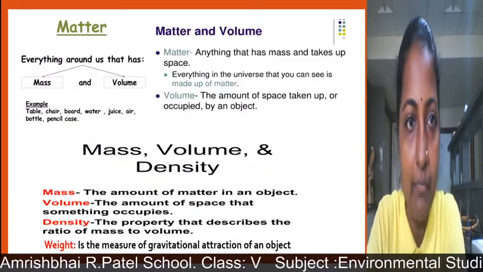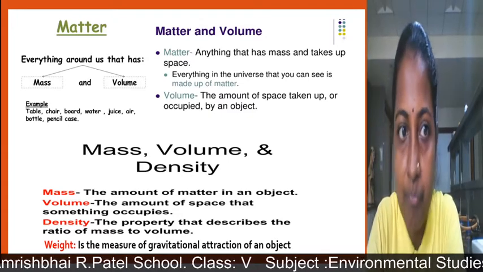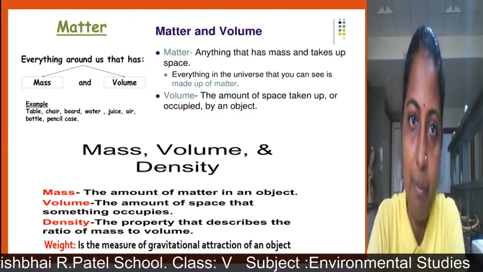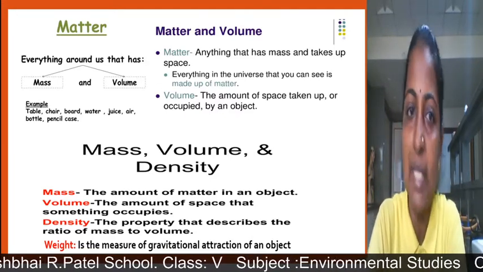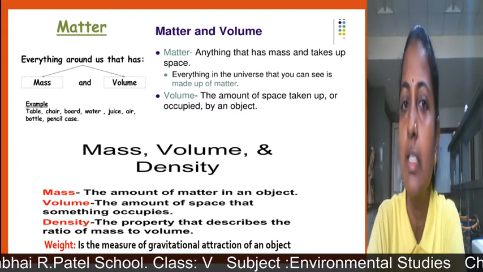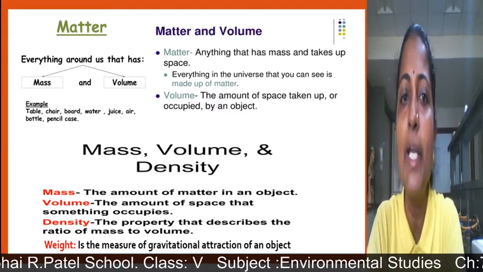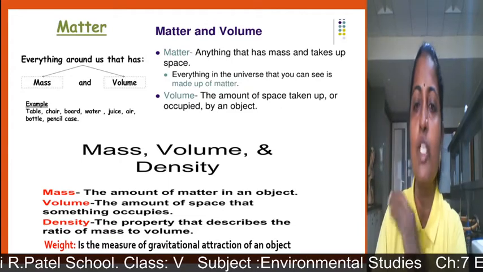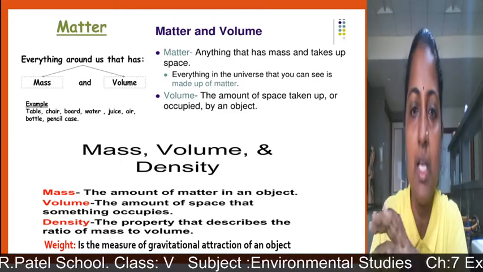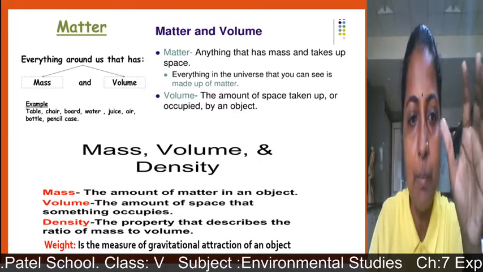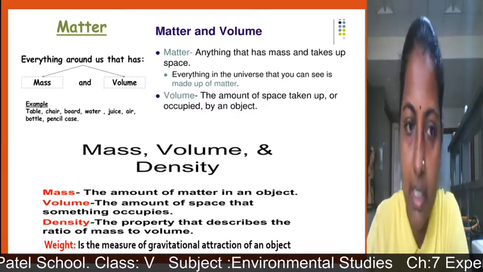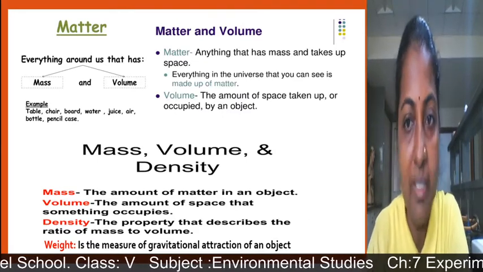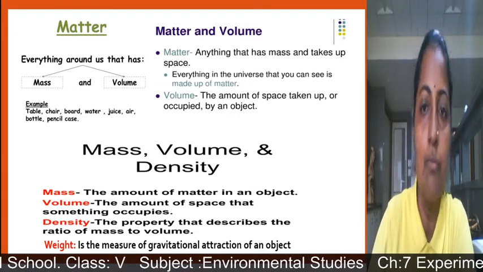Before going towards that, first we will see what is matter and what is volume. Everything around us that has mass and volume is called matter. Matter is anything that has mass and takes up space. Volume means the amount of space taken up or occupied by an object. Mass is the amount of matter in an object, how much matter is present in that particular object. And density means the property that describes the ratio of mass and volume, mass per unit volume, mass divided by volume.